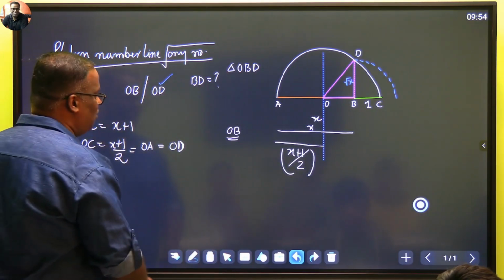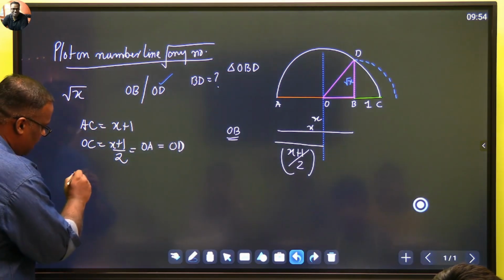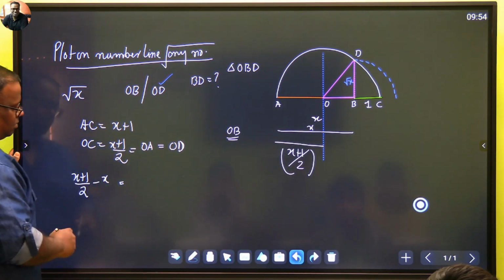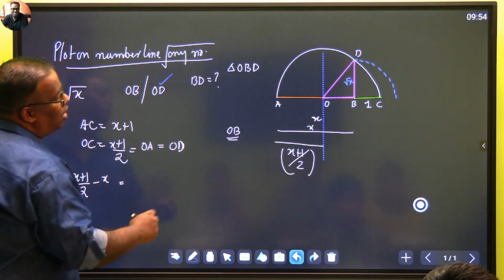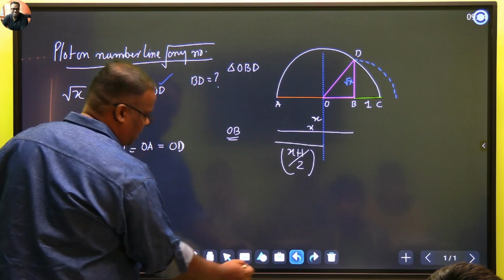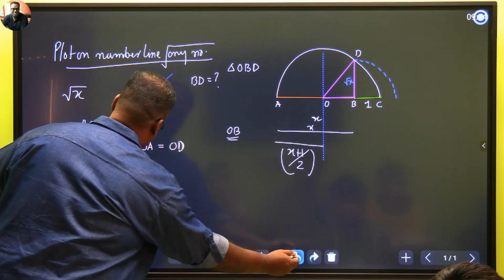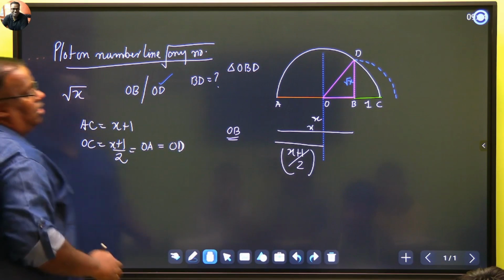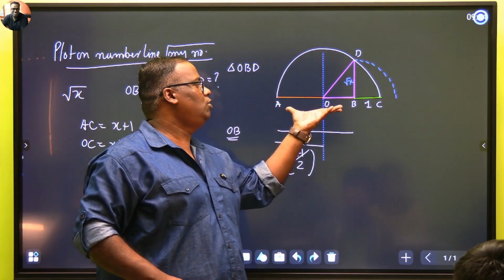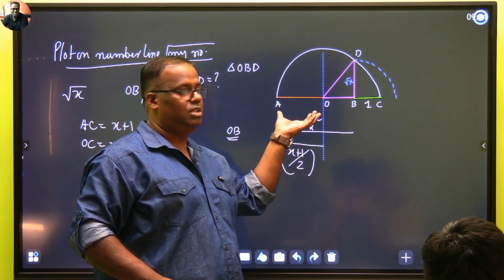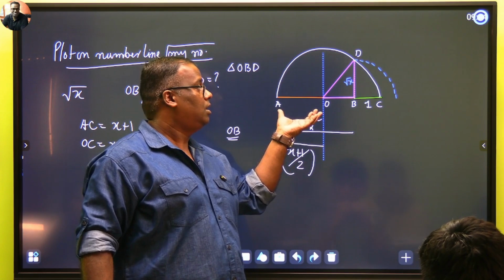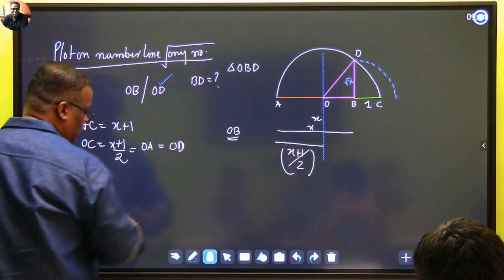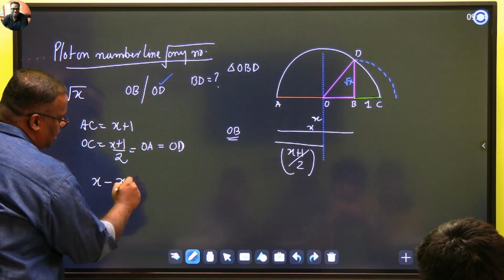So can you tell me what is the value of OB? OB will be X plus 1 by 2 minus X. So it becomes how much? Sorry. One minute. You want OB. This value is how much? X plus 1. And this value is how much? X plus 1 by 2. This value is x plus 1 by 2 and this value is x. So OB का value कितना हो जाएगा? X minus x plus 1 by 2.